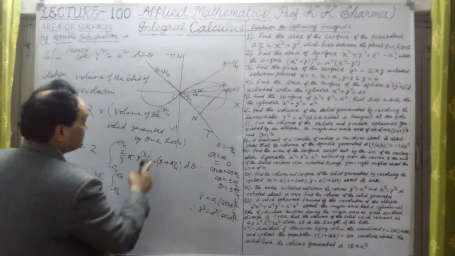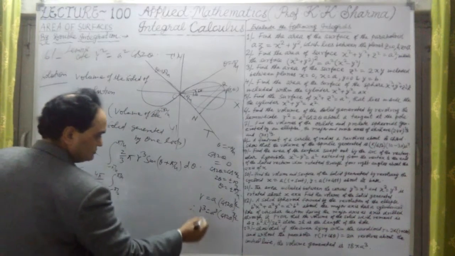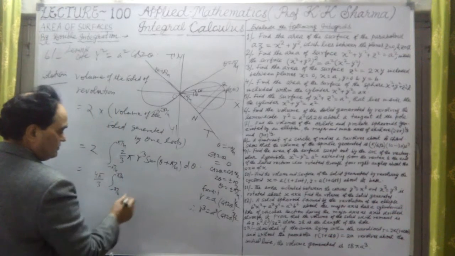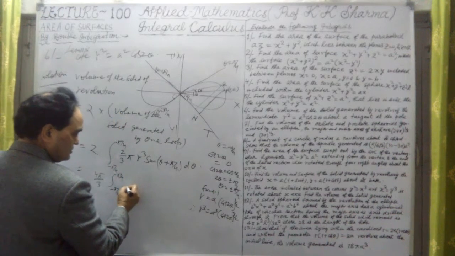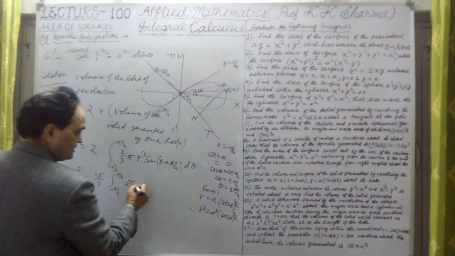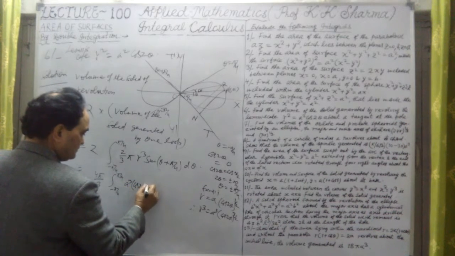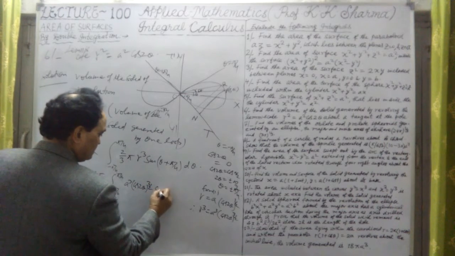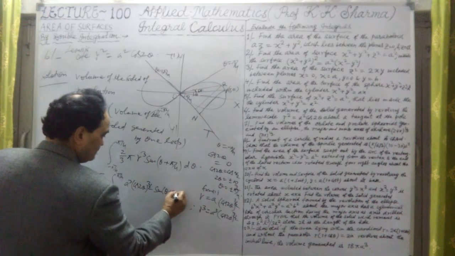That is the value of r cubed from equation number 1. So this is a cubed, within bracket cos 2 theta whole power 3 by 2, into sine of theta plus pi by 4.